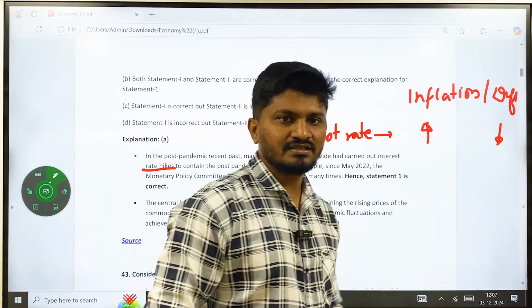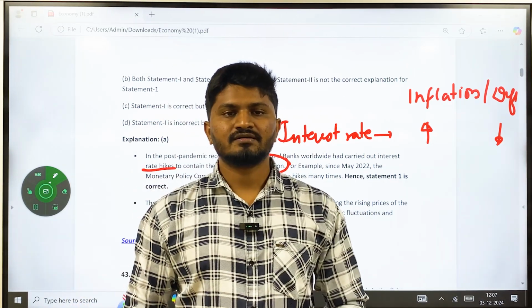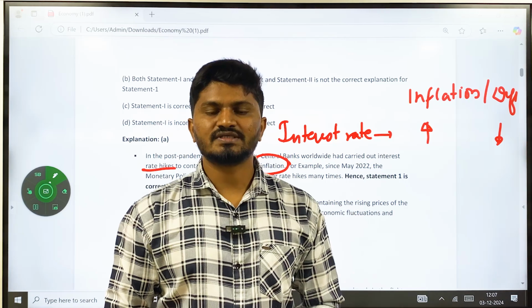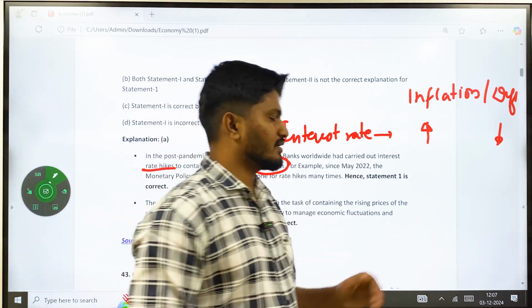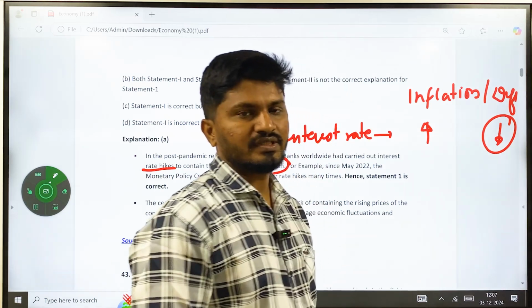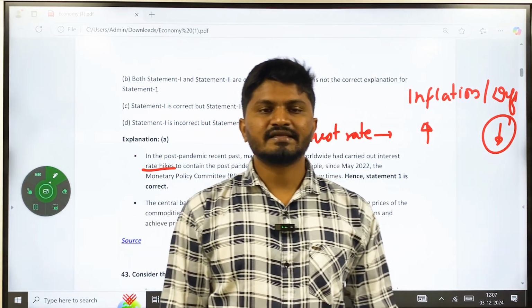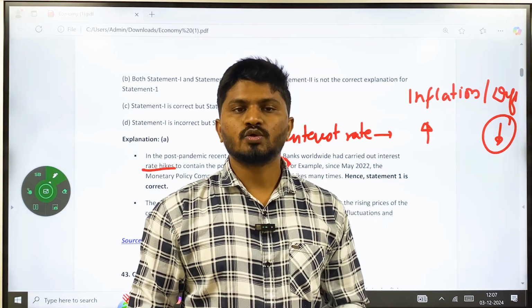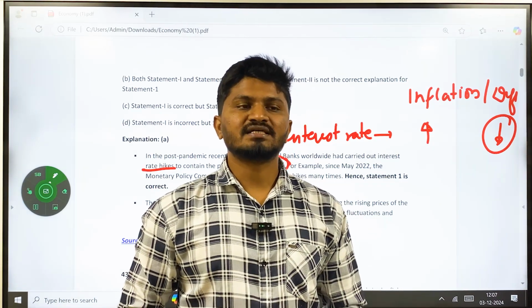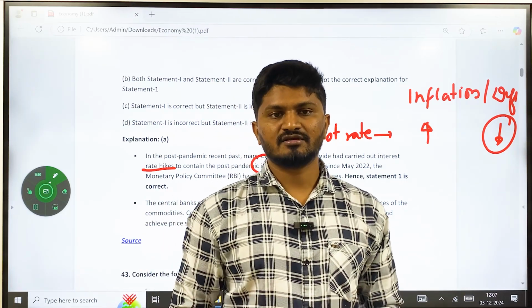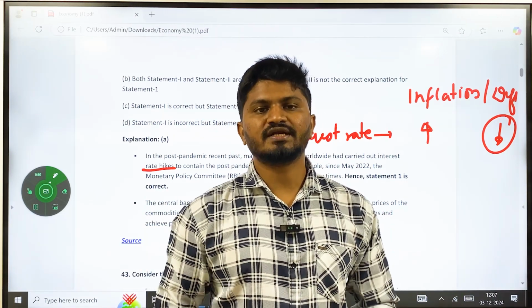In deflation, people have less money, money is less, production is more. So in those times, money is losing value. As a result, what the government or RBI is going to do is reduce the interest rate. In the sense, now you can borrow from the banks at a lower interest, and instead of depositing in the banks, people are going to spend that money, because even if you deposit, you are getting only a lower interest rate.